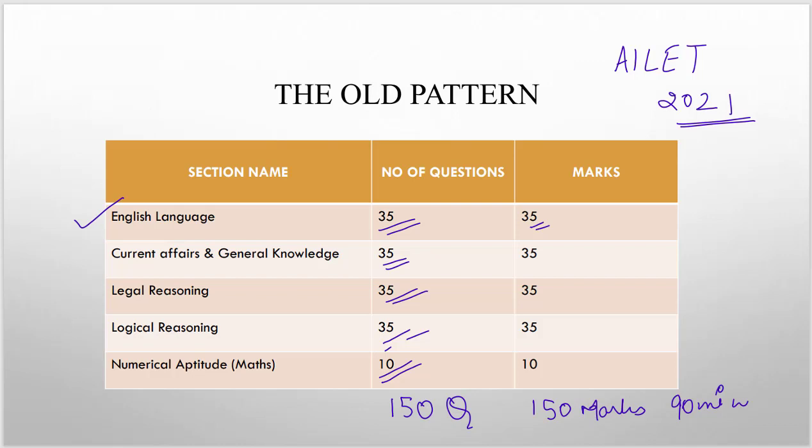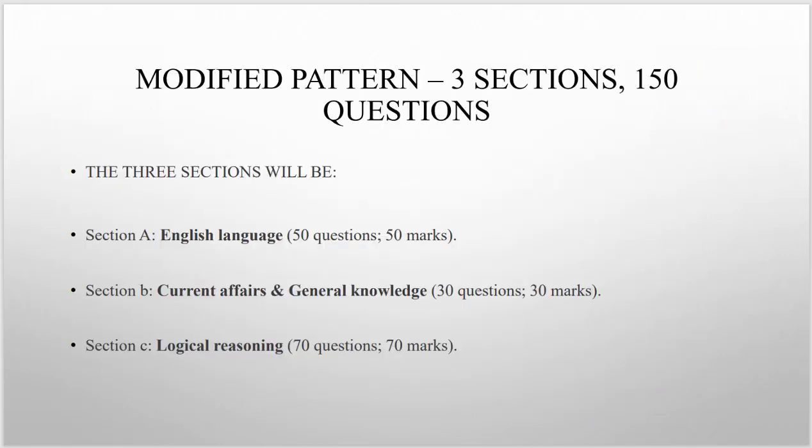Let us have a detailed look at it. As per the new pattern, the paper is going to have only 3 sections. That means there won't be 5 sections like before. The paper would only have 3 sections. What are those 3 sections, and has the weightage of any particular thing changed?